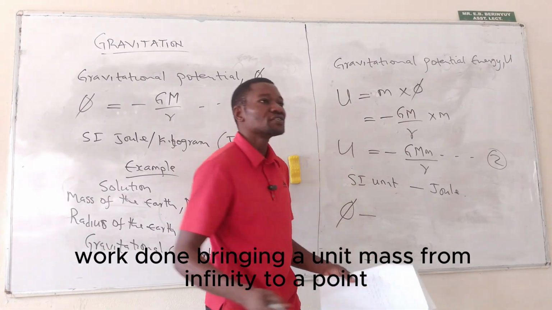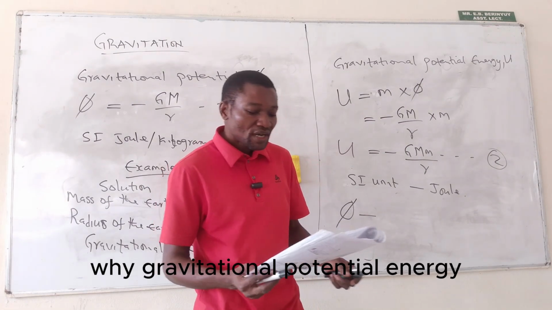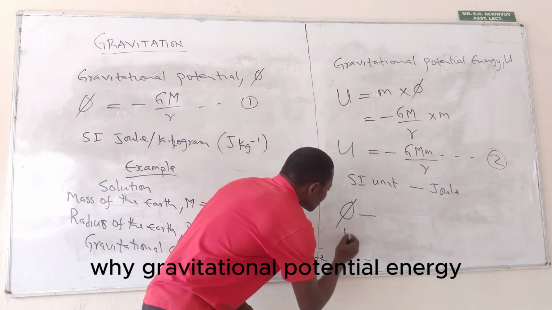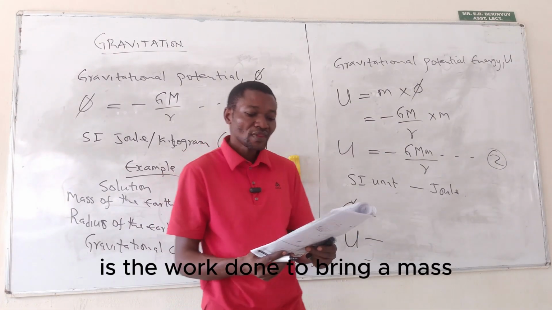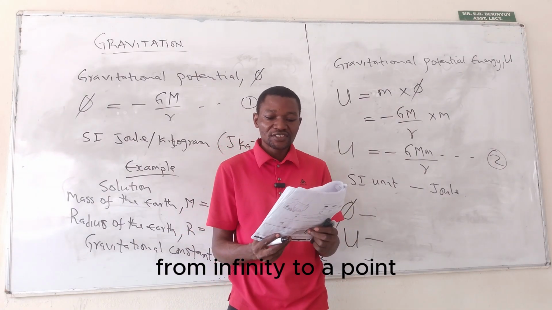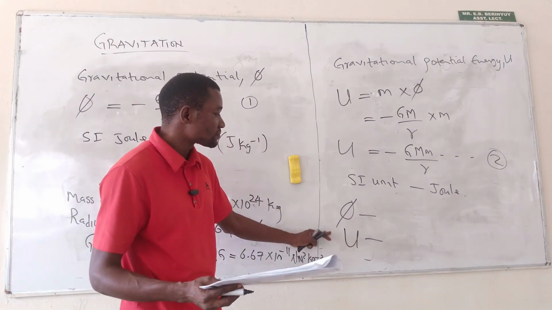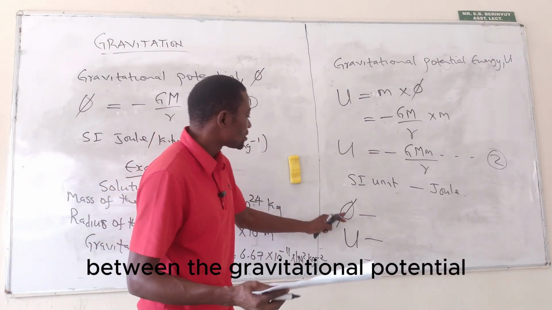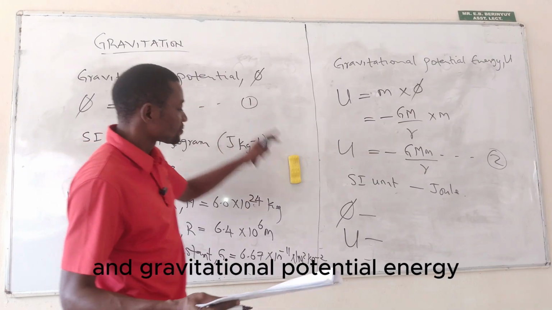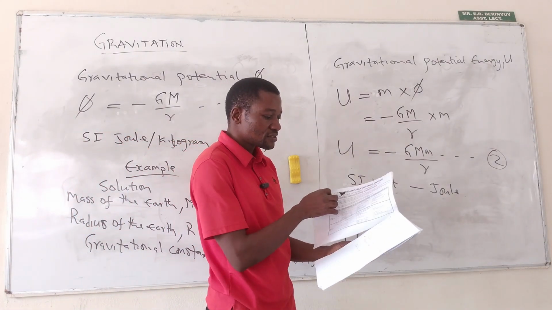While gravitational potential energy is the work done to bring a mass from infinity to a point. I hope we have seen the difference between the gravitational potential and gravitational potential energy.